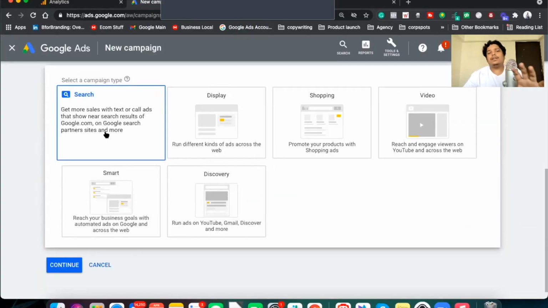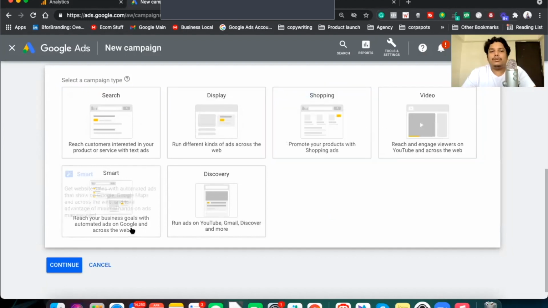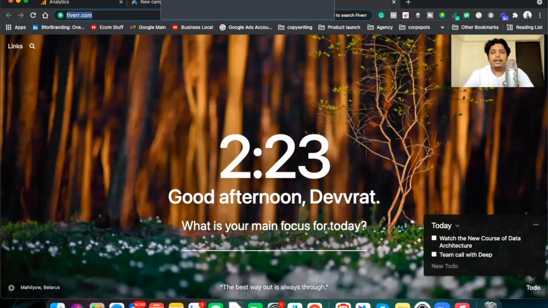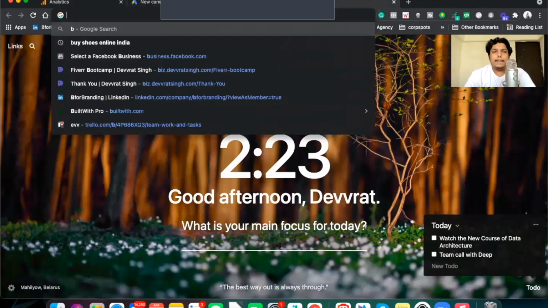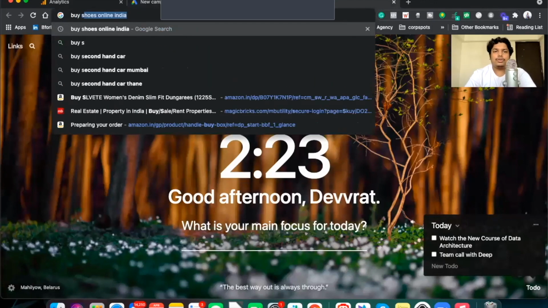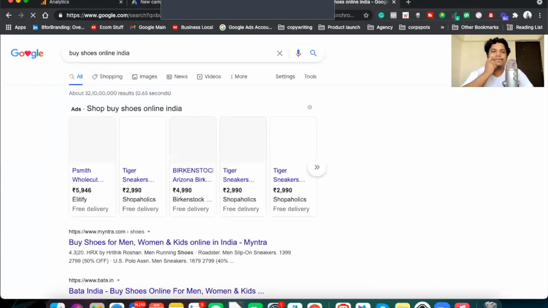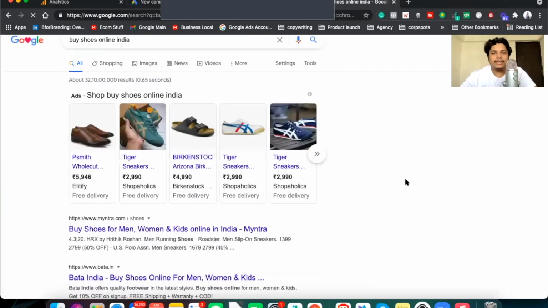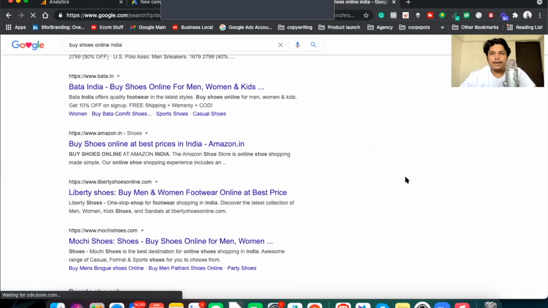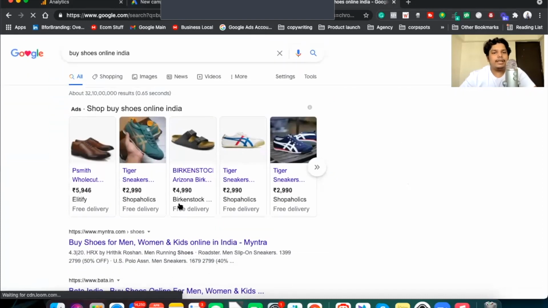And here are search, display, shopping, video, smart, and discovery ads. Now, let me tell you about all of them. Search is basically the search ads. When you search for something here, like buy shoes online India, okay, when you do a search like this, let's just load it. This thing that you see here is actually an example of a Google shopping ad, but for some reason they are not showing here.